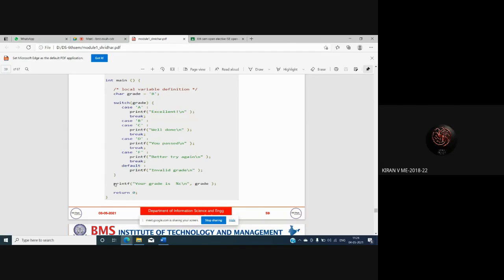Fine. If I initialize grade equal to Z, which instruction will be executed? Default. Which instruction? Invalid grade. So this instruction will be executed.